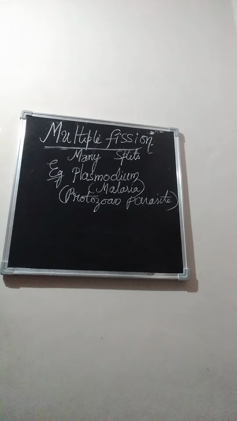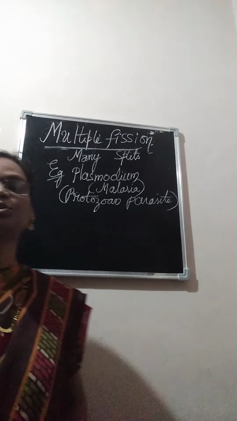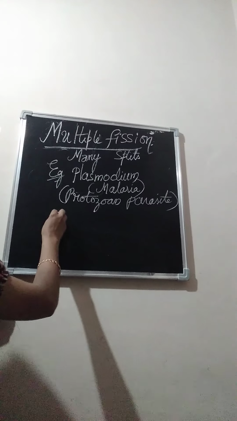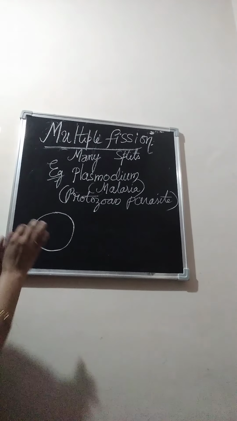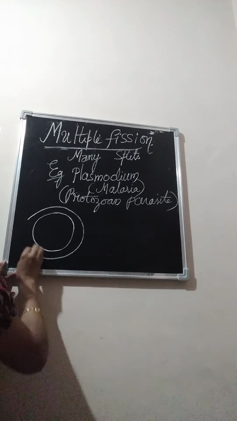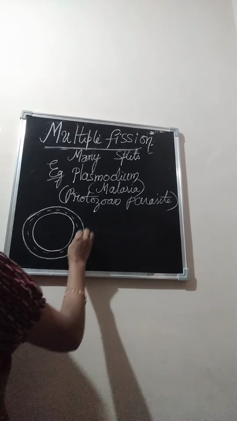Especially during unfavorable conditions, when the conditions are not proper, this protozoan parasite rolls into a circle and forms a very thick cyst around its body.